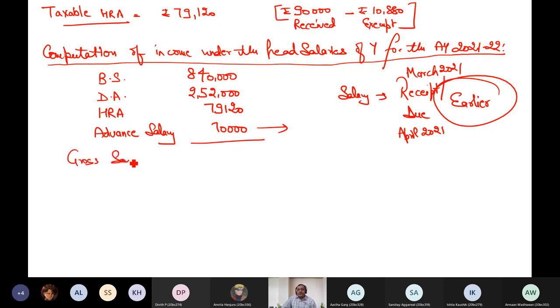While computing HRA exemption, I am applying the rules of HRA exemption that salary is to be taken only on due basis. So I didn't include 70 there when I computed HRA exemption. But now I am not computing HRA exemption, I am computing total salary head income. And now I will not apply the rules of HRA exemption. I will apply the rules of salary head. It says that salary is taxable on receipt basis or due basis, whichever is earlier. With this logic, I will add 70 also. This gives me gross salary.